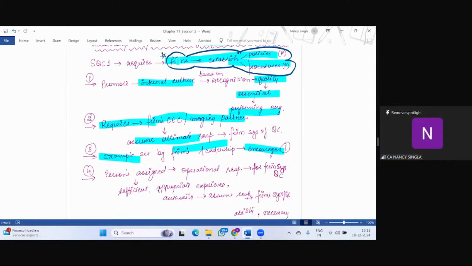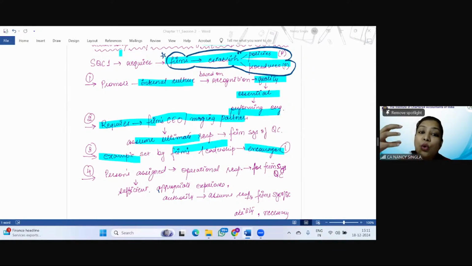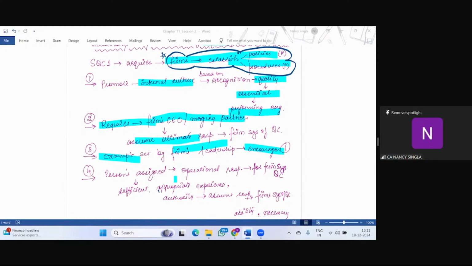So the first point says that the policies and procedures should be such that they promote the internal culture based on recognition of quality as essential in performing the engagement. So quality should be essential. The second point says, who is going to create that internal culture? It says that the CEO and managing partner need to assume the ultimate responsibility for the firm's system of quality control. The third point says that the example should be set by the firm's leader in order to encourage an internal culture which gives quality as the important criterion when performing an audit.